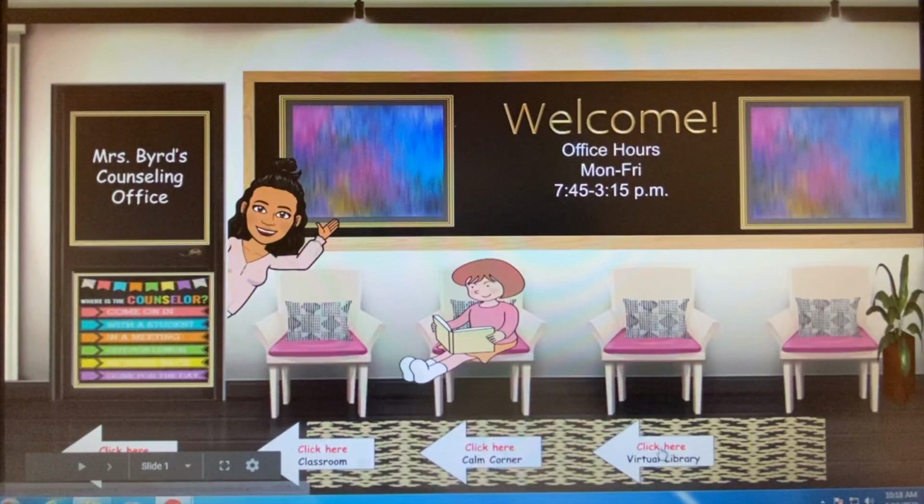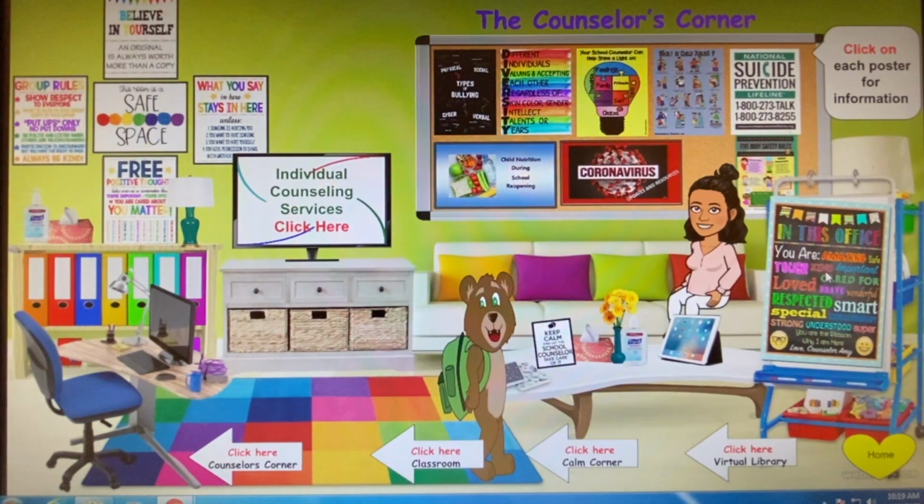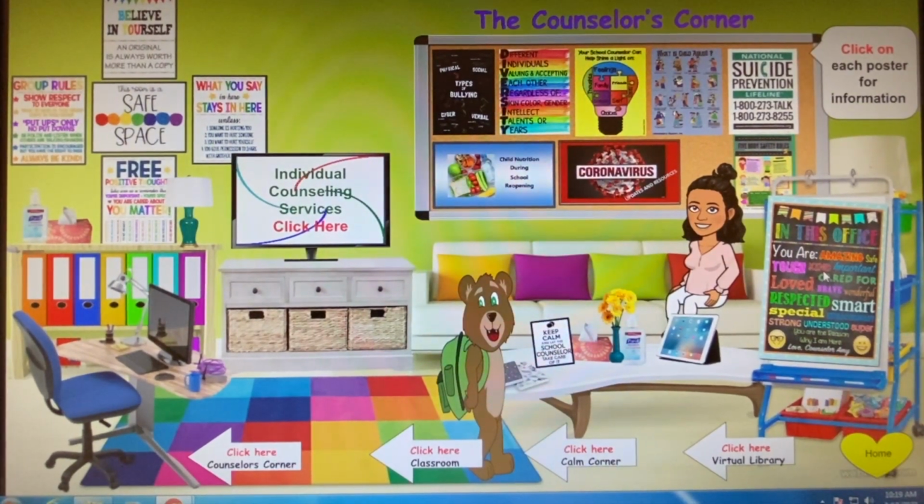Down here they can click on these arrows. So you have the virtual library, the calm corner, the classroom, and then this one is the counselor's corner. I'm going to click on the next one for the counselor's corner, and this is how it looked. I didn't add anything else. I felt like this is more of an informational area, mostly for the parents and also the students.